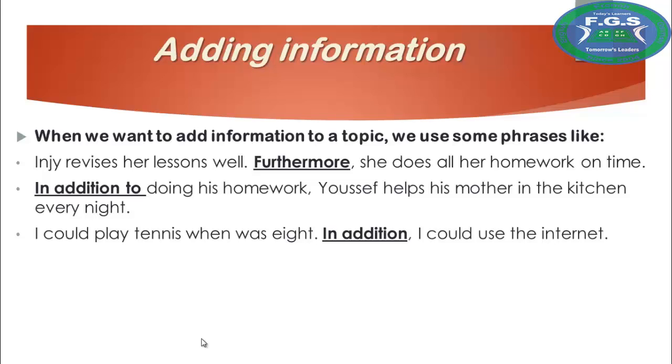Let's see. When we want to add information to a topic, we use phrases like: Nagwa revises her lessons well. Furthermore, she does all her homework on time. So we use furthermore, and after furthermore comes a whole sentence. In addition to doing his homework, Yusuf helps his mother in the kitchen every night. After in addition to, we see that comes an ing verb.